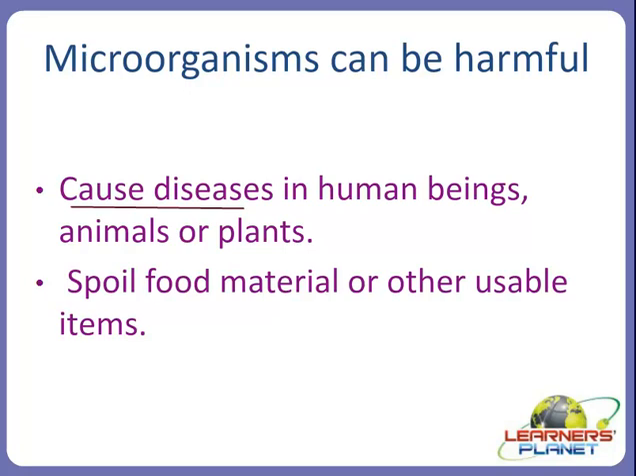Further, these organisms can also cause harm in our lives by spoiling food material or other useful items in our surroundings, like our furniture and our clothes. There are many ways by which they cause indirect harm to us. If it is causing harm to the food material, then definitely it is going to affect our life directly, because if this spoiled food is consumed, it can cause problems to our normal system also.